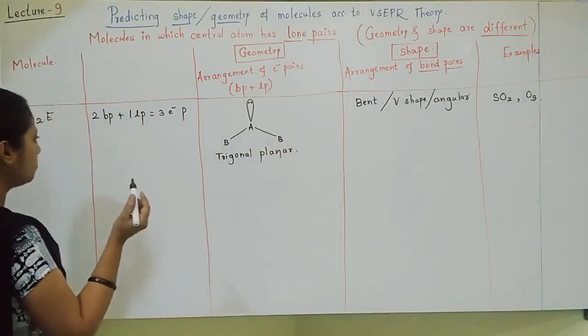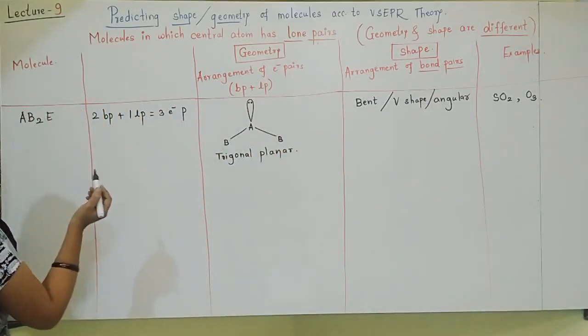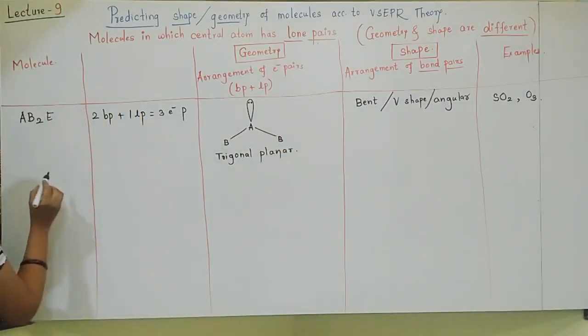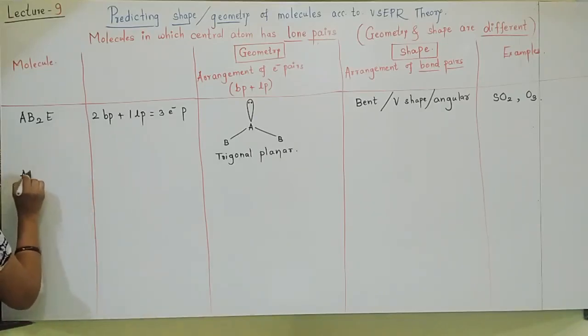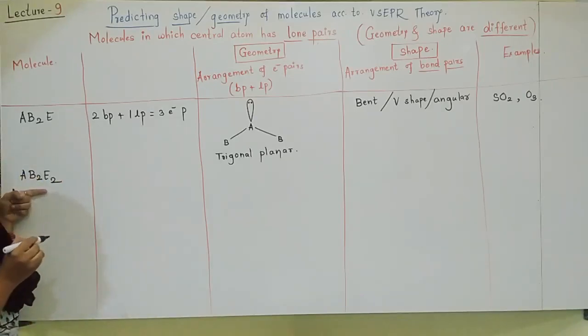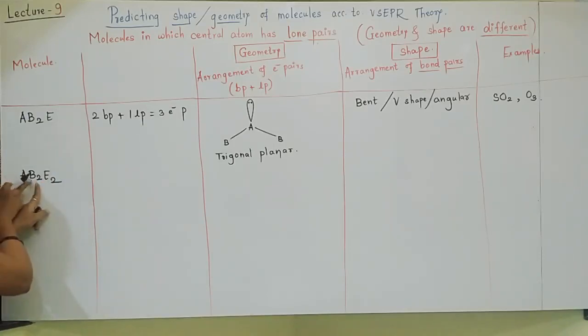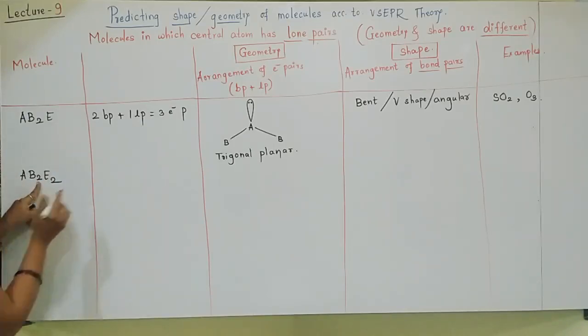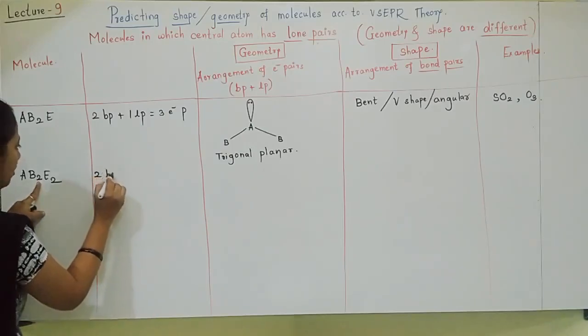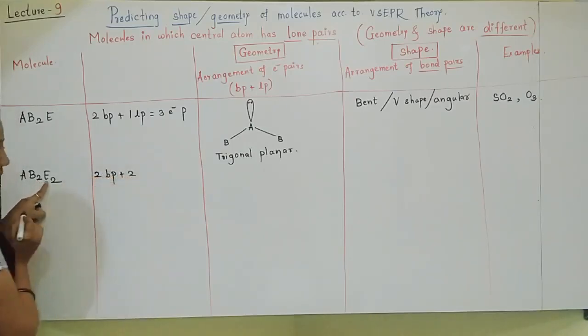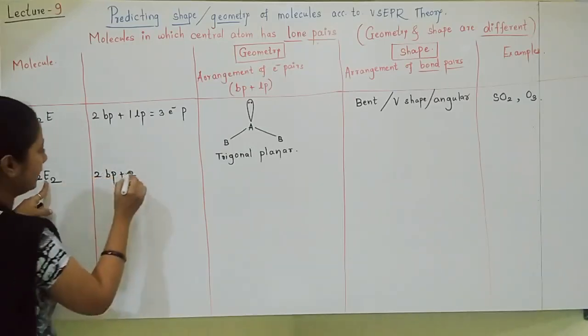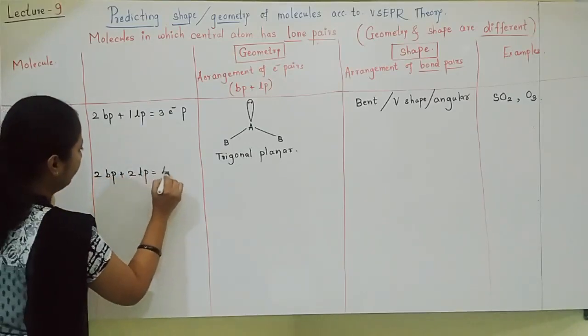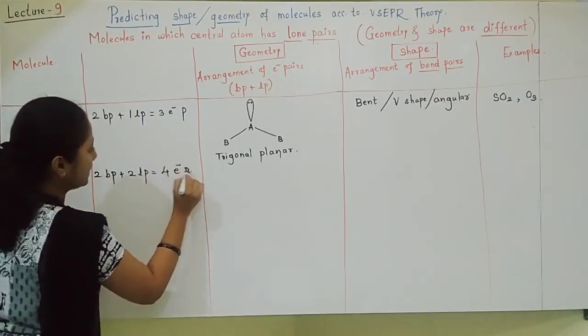Okay, so let us move towards the next molecule. The next molecule type is the AB2E2 type of molecule. Things are very easy. AB2: again, A is forming 2 bonds with B. So bond pairs are 2. E indicates lone pair, 2 lone pairs are there. Total 4 electron pairs I am writing.